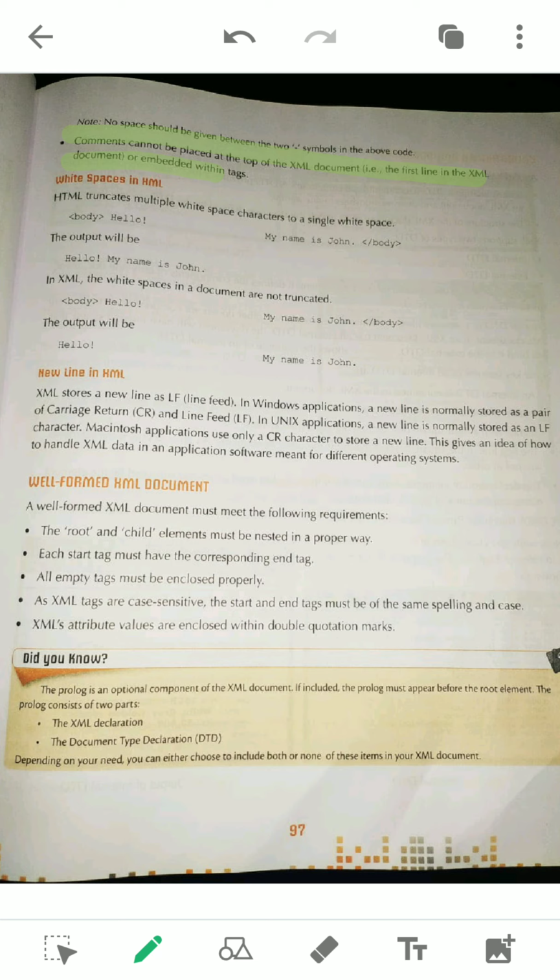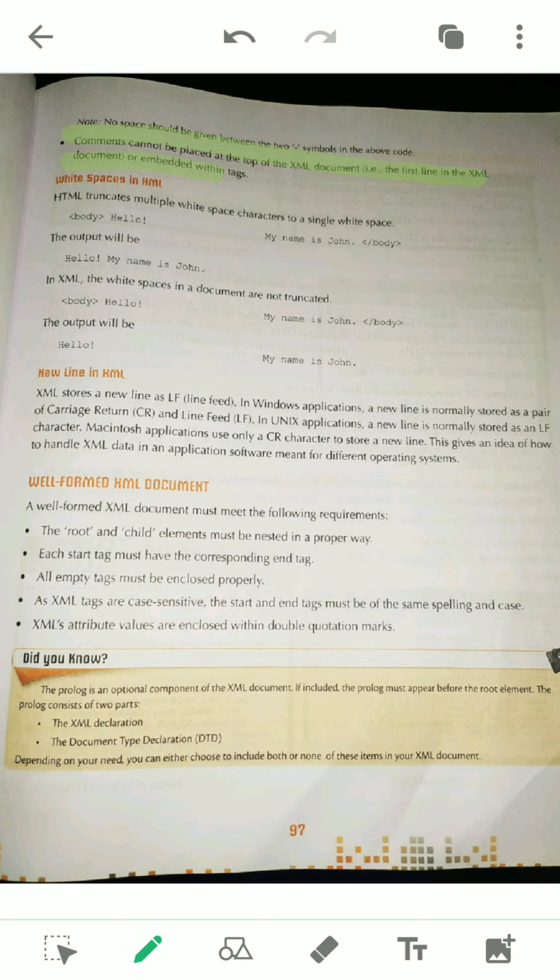In the last exam also, I think in SSLC it was there, what are the two restrictions while writing XML comments. So these were: the first one is that it should not be written at the top of your processing instruction, or before the topmost element. And the next one is that it cannot be embedded within text. So these are the two restrictions.